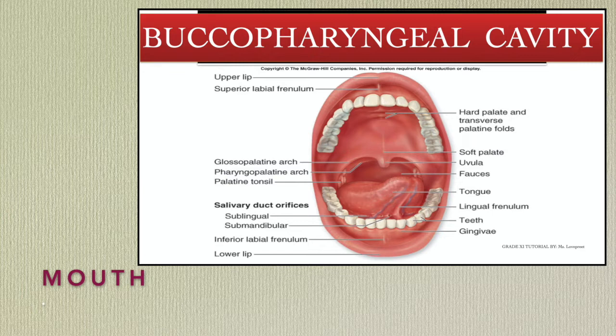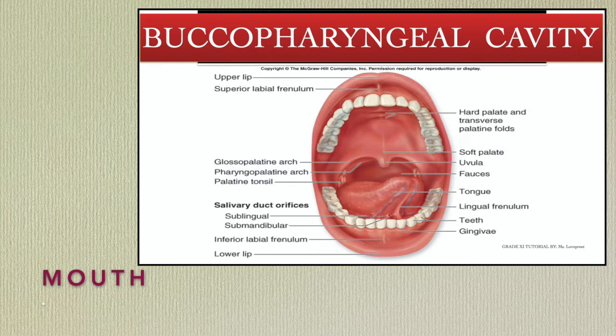First is the vestibule. What is the vestibule? Inside the mouth, in the buccopharyngeal cavity, look at the diagram. It first consists of the vestibule. It is actually the space bounded by lips and cheeks externally and gums and teeth internally, or we can say the surrounding portion around the teeth. Next part of the buccopharyngeal cavity is the buccal cavity or oral cavity.